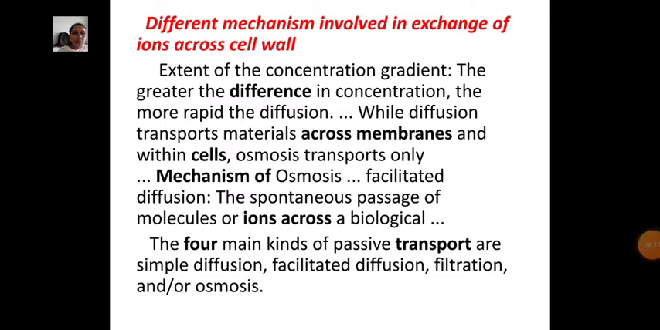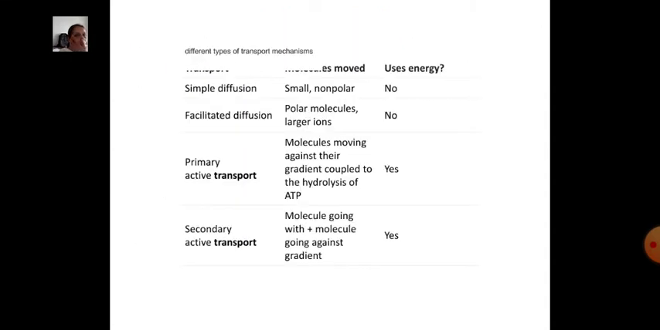Next, the different mechanisms involved in the exchange of ions across the cell wall. Extent of the concentration gradients: the greater the difference in concentration, the more rapid the diffusion. While diffusion transports material across membranes and within cells, osmosis transports only water. Facilitated diffusion is the spontaneous passage of molecules or ions across a biological membrane. The four main kinds of passive transport are simple diffusion, facilitated diffusion, filtration and osmosis.